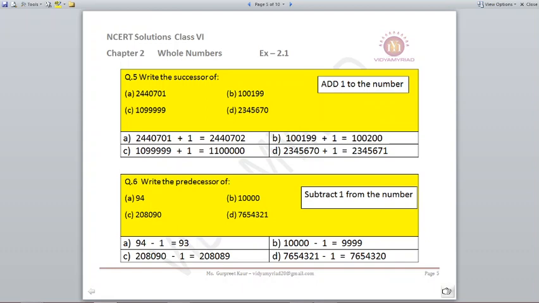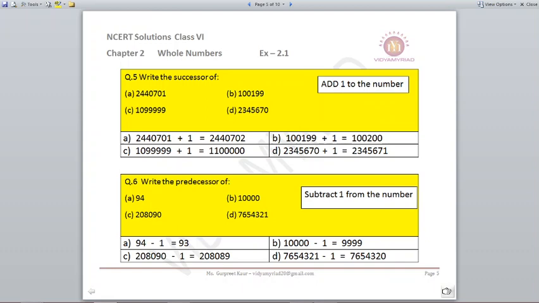So let's find out. If you have the number, very big numbers, 2440701 plus 1. 1 plus 1 is 2, so the number becomes 2440702. B part, 1000199 plus 1. 9 plus 1 is 10. Again you can write on the rough side and do it. So 1000200 is your answer. Third part, 1099999 plus 1, and if you do it then it becomes 1100000. Last part, 2345670 plus 1 gives you 2345671. So this is the case of the successor.